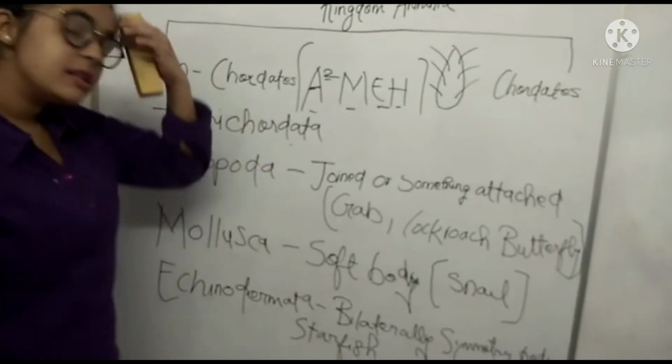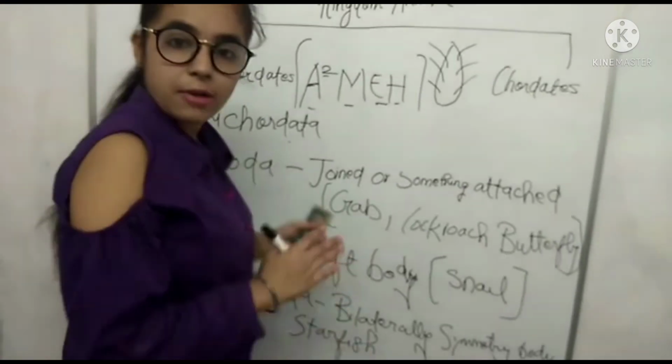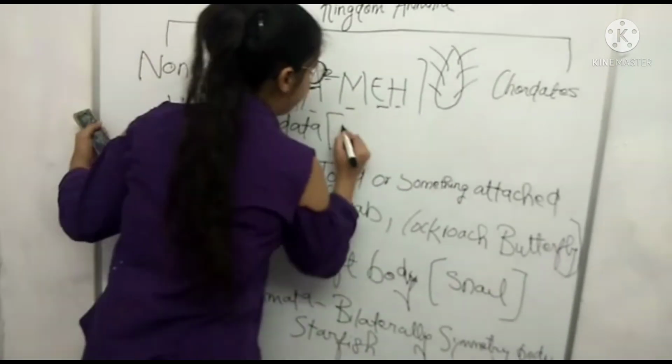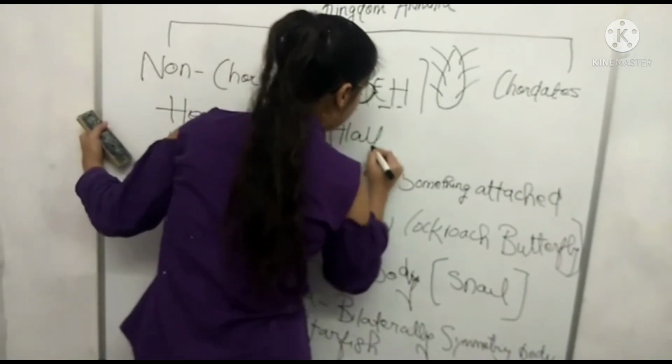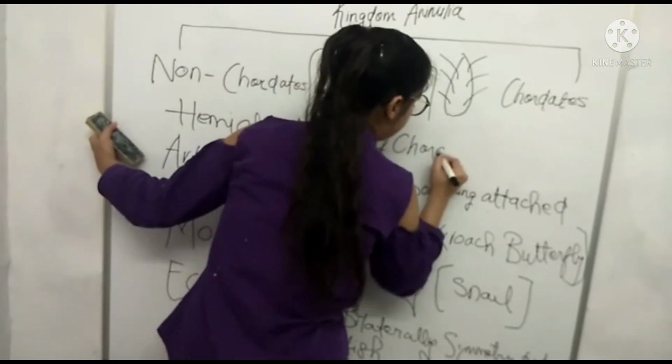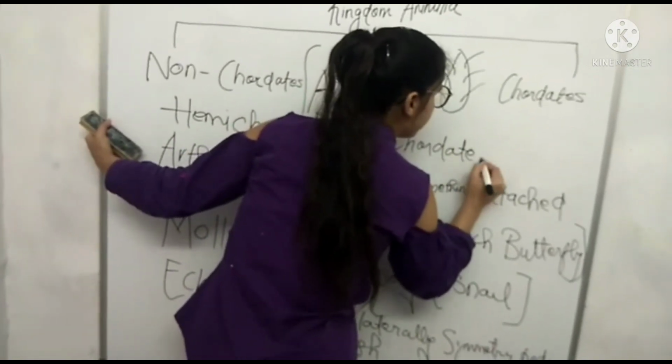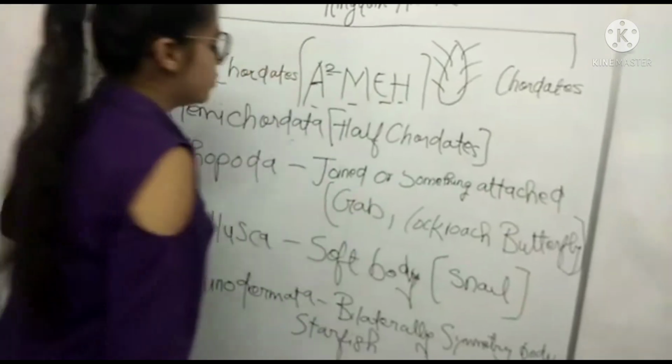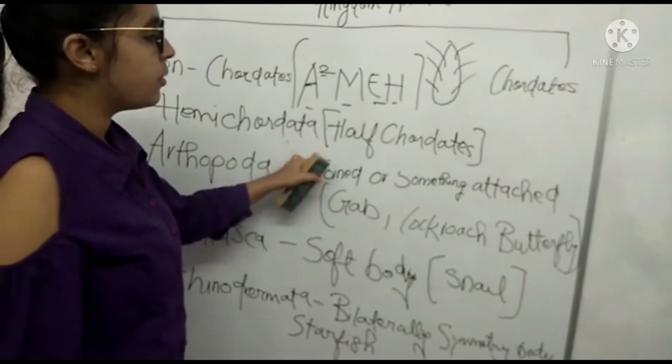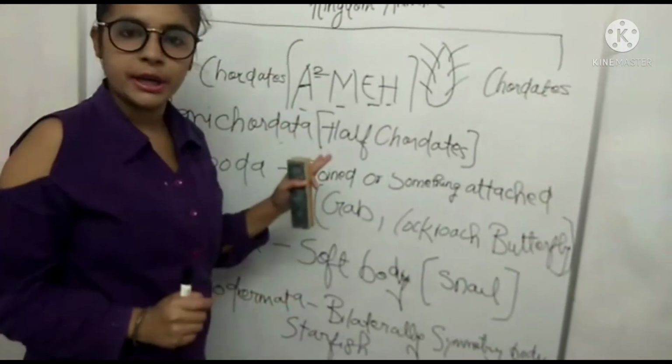These are also known as half chordates. Now, a question will arise in your mind: how are they known as half chordates?